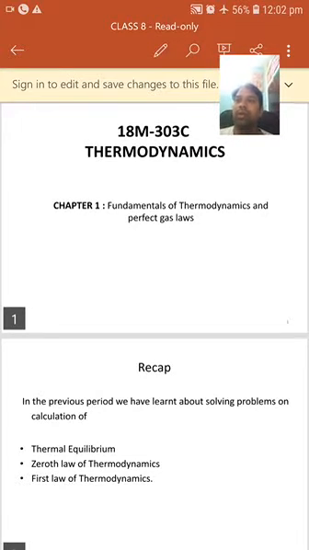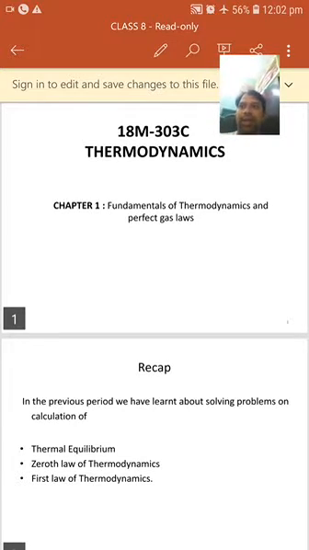Now, next one is the zeroth law of thermodynamics. What is the zeroth law of thermodynamics? It is mainly concerned with thermal equilibrium. It is the basis for all thermometry, nothing but the measurement of temperature. So what exactly is the statement of the zeroth law of thermodynamics?